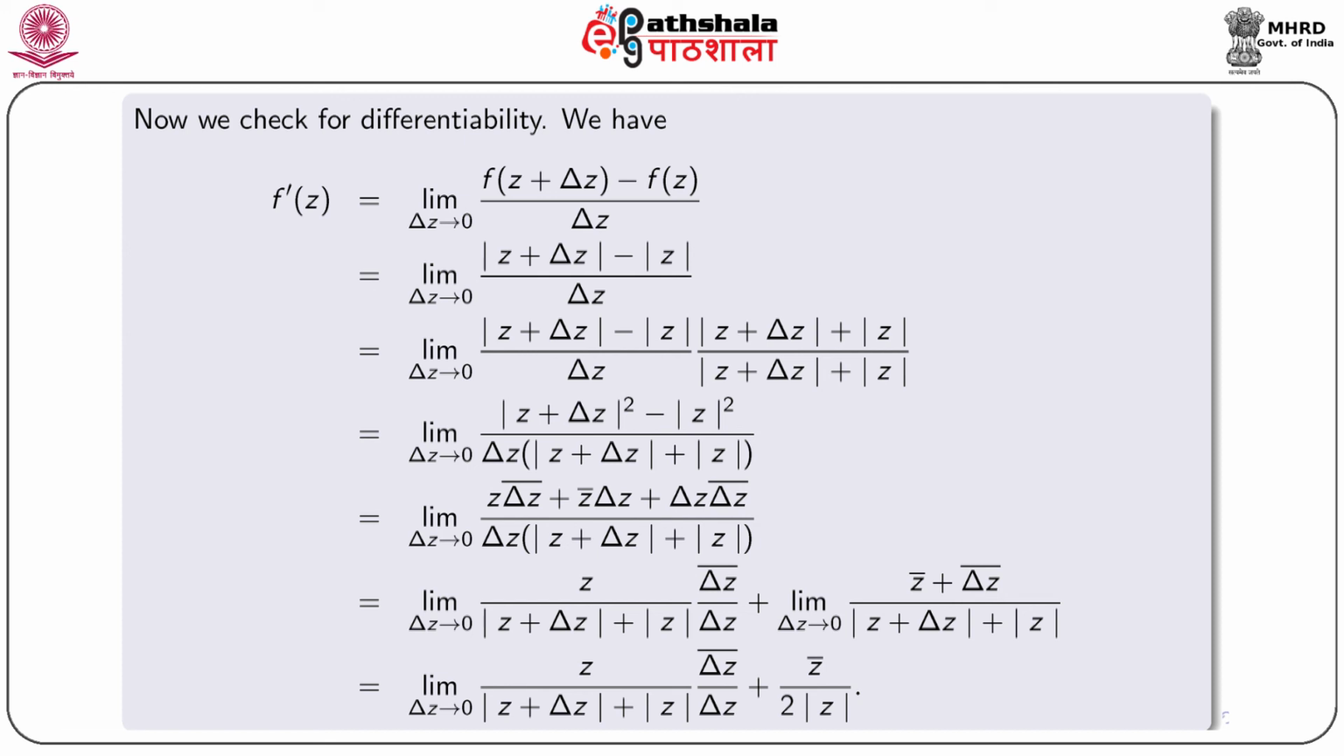which is equal to limit del z tending to 0 of [z into conjugate del z plus z conjugate into del z plus del z into conjugate of del z] by del z into [modulus (z plus del z) plus modulus z], and this is equal to limit del z tending to 0 of z by [modulus (z plus del z) plus mod z] into conjugate del z by del z plus limit del z tending to 0 of [conjugate z plus conjugate del z] by [modulus (z plus del z) plus modulus z], and which is equal to limit del z tending to 0 of z by [modulus (z plus del z) plus mod z] into conjugate del z by del z plus conjugate z by twice mod z.